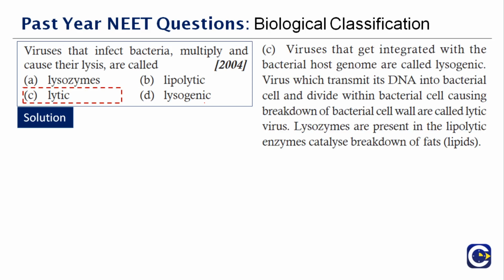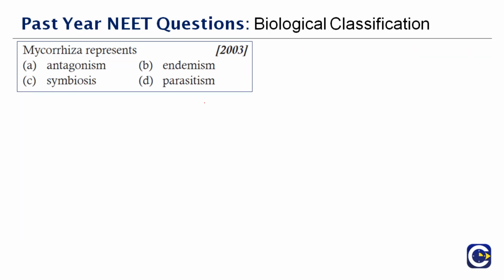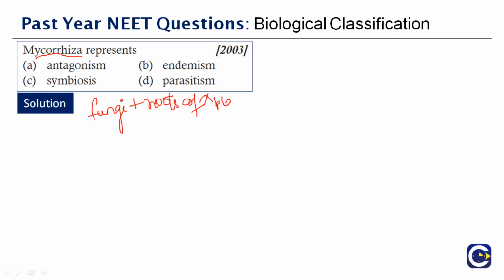Okay, next question here. Mycorrhiza represents dash. Okay, this is again an easy question for you to answer. See, when you look at this term mycorrhiza, it shows a combination of two. So it is a symbiotic relationship. Mycorrhiza is a symbiotic association which happens between a fungus plus the roots, the rhizoids, the roots of higher plants. Okay, roots of higher plants.